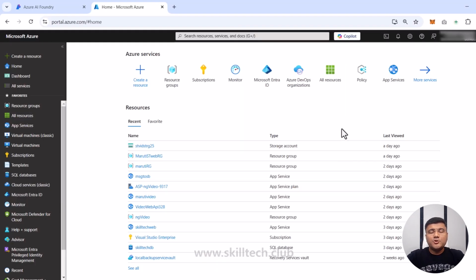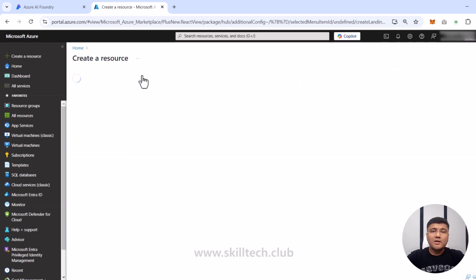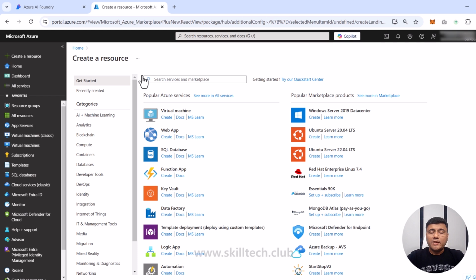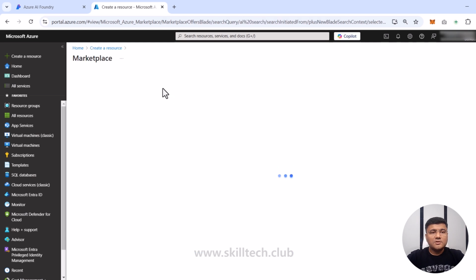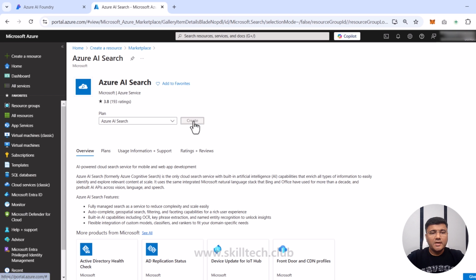I am in my Azure portal, and the first thing I'm going to do, as usual, is click on create resource. I have to create three different services right now. The first service which I'm going to create is Azure AI Search service. So I'm going to select Azure AI Search, and when I search for AI Search, it's going to take me to the marketplace screen. I'm getting Azure AI Search service here, which is by Microsoft. I'll click on create.